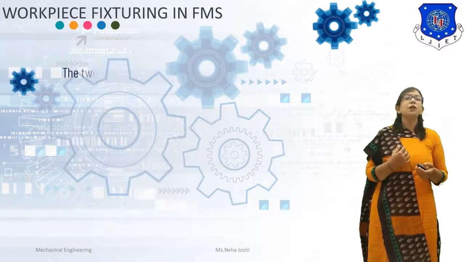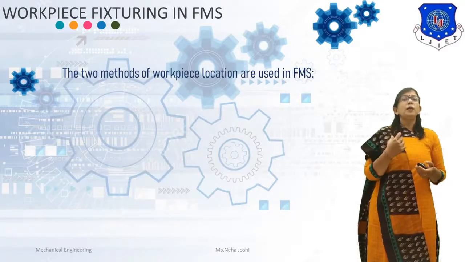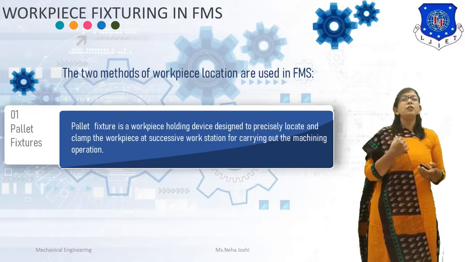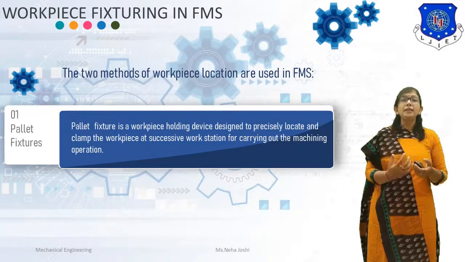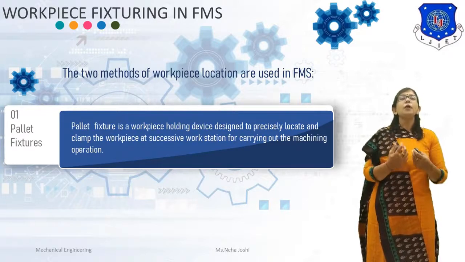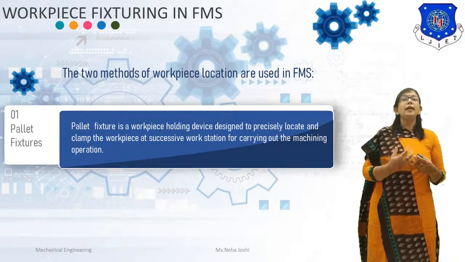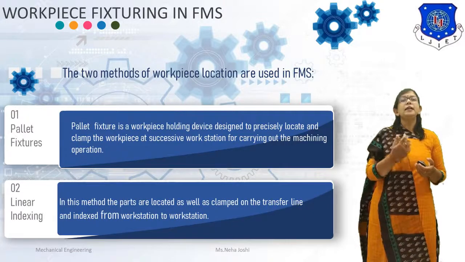Now we will discuss workpiece fixturing in FMS. Generally, there are two methods of workpiece location that are used in FMS. First one is pallet fixtures. Pallet fixture is a workpiece holding device designed to precisely locate and clamp the workpiece at successive workstation for carrying out the machining operation. And the second one is linear indexing.